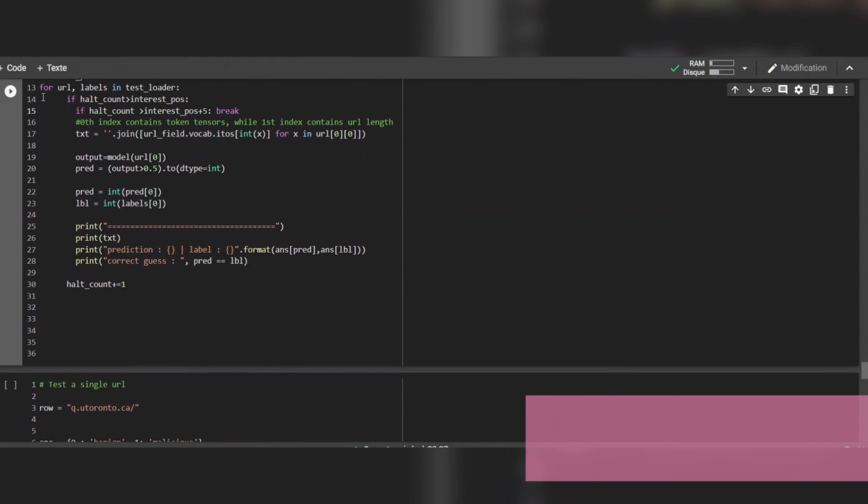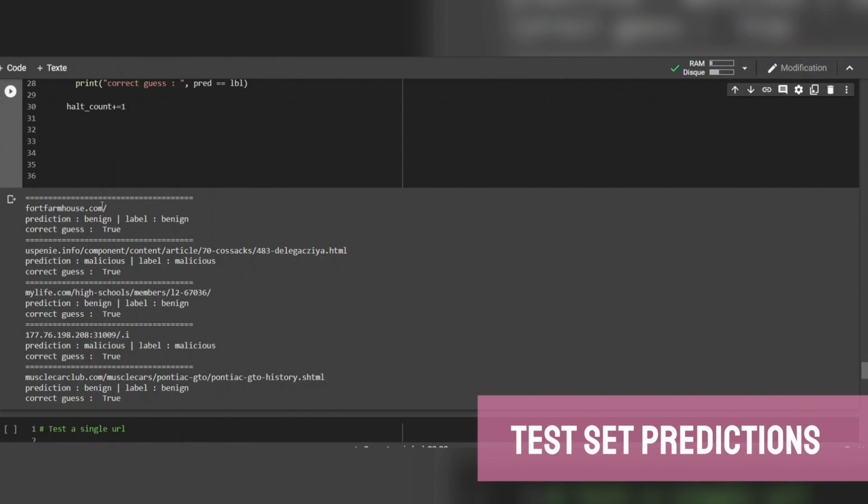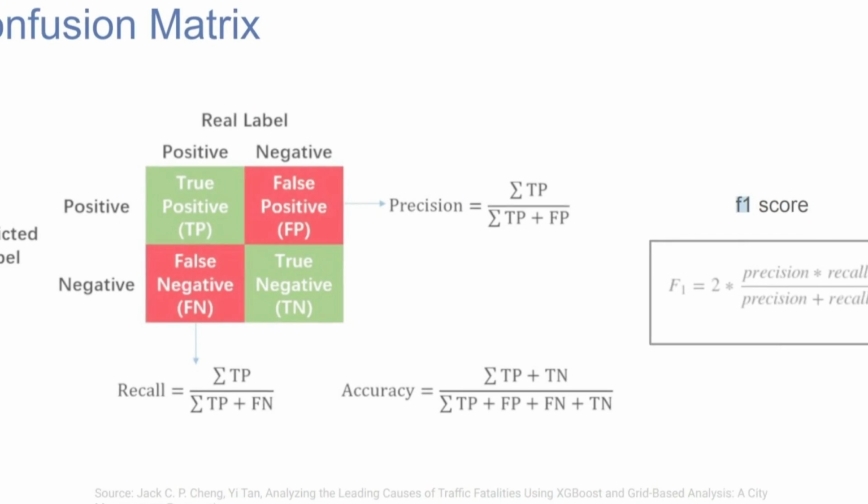For instance, our model correctly identifies that the fourth URL with an IP address in a .ip page is suspicious. We can't see any mistake on these particular samples. Both benign and malicious URLs are classified correctly. The overall test accuracy of our best GRU model was 93.4%. We also computed F1 scores with respect to both classes.